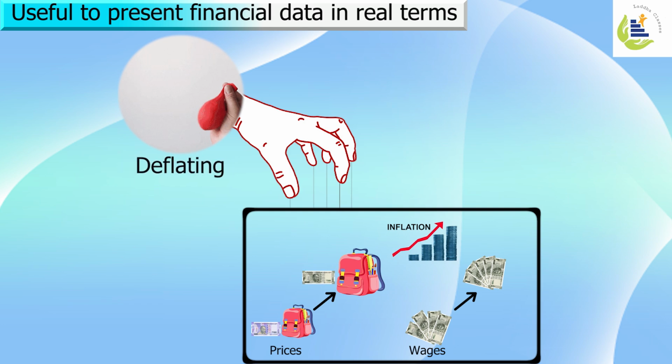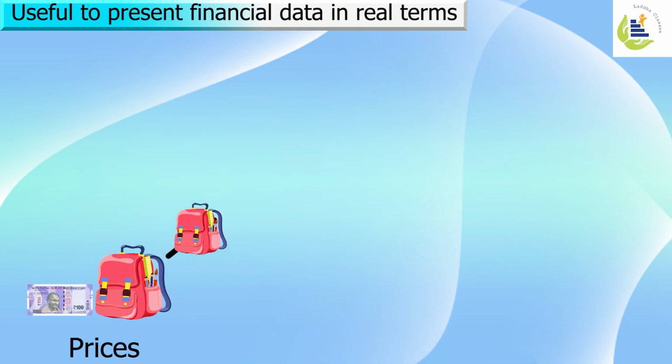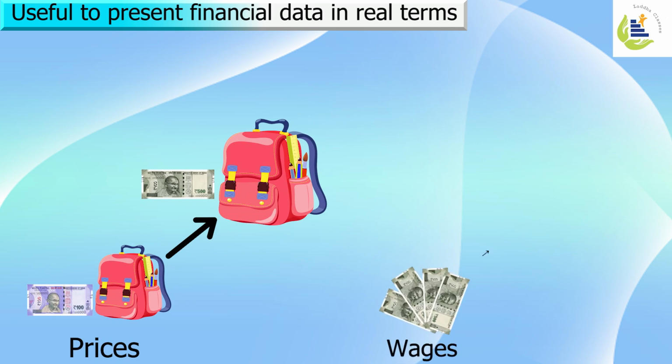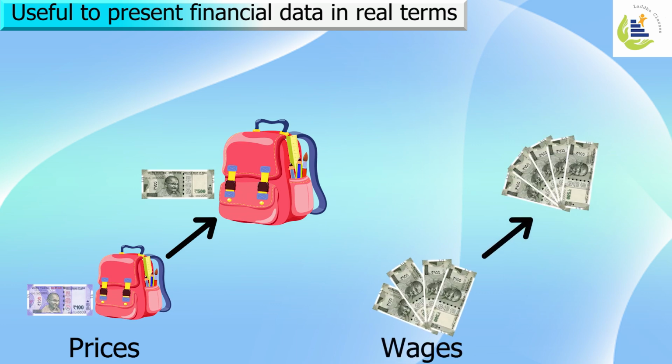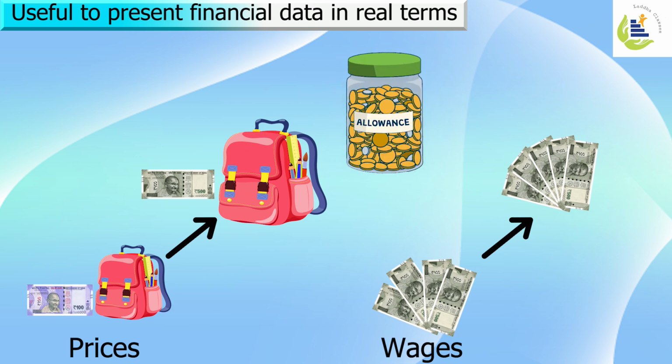Deflating, in basic terms, is to reduce the air or gas in a balloon. Because index number tells us that there is an increase in the price at a substantial level, but the wages have not increased at the same speed. So, with the method of index number, using the method of deflating, the inflationary pressure, the pressure of price increase, is high, and to reduce that pressure, allowances are used to match the real-time financial data.